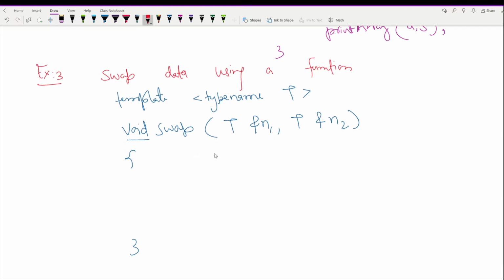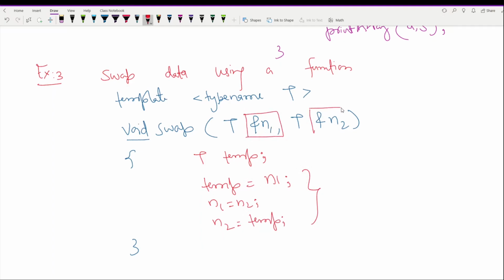So now I hope you know the logic of swapping values. I have to take one temporary variable, and then I will make a logic: temp equal to n1, n1 equal to n2, and n2 equal to temp. And we are able to do swapping by this logic in this case because the values are being passed by reference. You can also do a little bit of variation here. You can try to pass by address, right? And second is pass by reference as we have done here, right? So it's homework for you. You can try all these things.